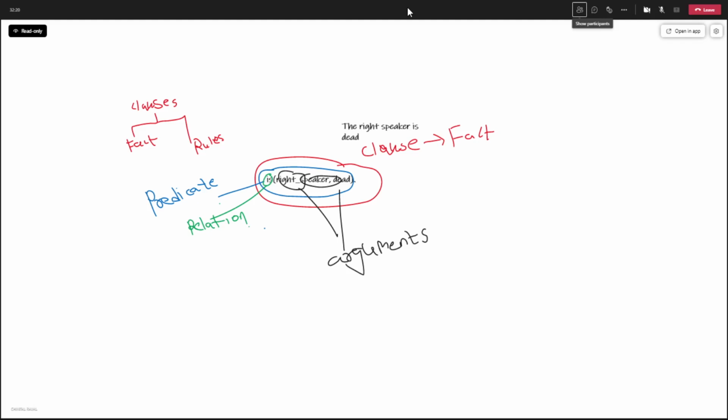The number of arguments that is present in predicate, it is known as arity of predicate. So it can have 0, it can have 1, it can have n number of objects. So 0 object is also valid and n number of object is also valid in the predicate.